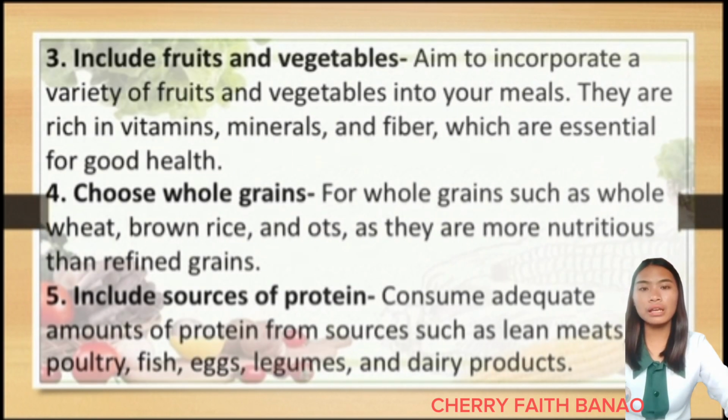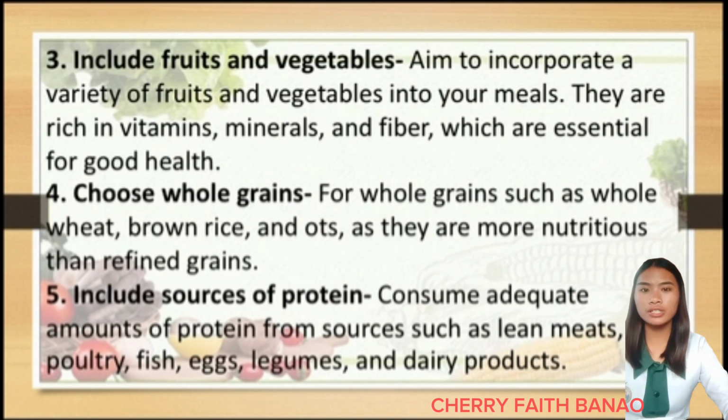Number three, include fruits and vegetables. Including fruits and vegetables in your diet can help prevent malnutrition by providing essential nutrients that the body needs to function properly. Number 4, choose whole grains.